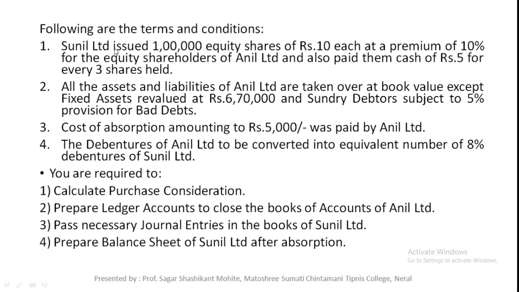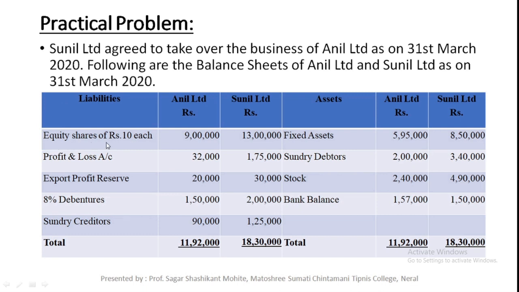Sunil Limited, that means the new company, issued 1 lakh equity shares of rupees 10 each at a premium of 10% to the equity shareholders of Anil Limited, and also paid them cash of rupees 5 for every 3 shares held. They have provided us complete, exact information. That means there is only equity share capital, only equity shareholders, no preference shareholders. So the purchase consideration includes only payment made to the equity shareholders.